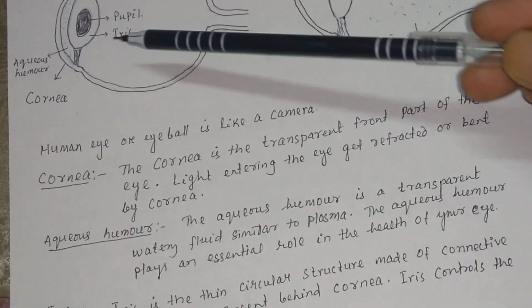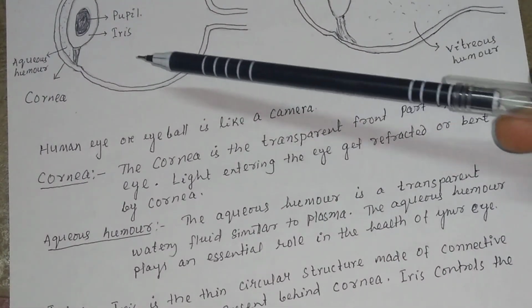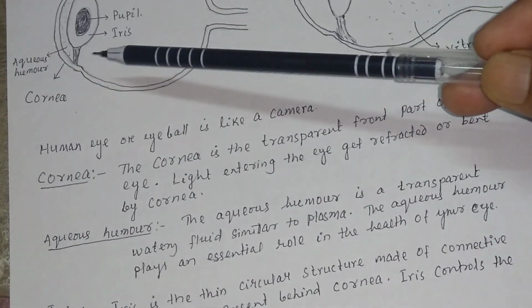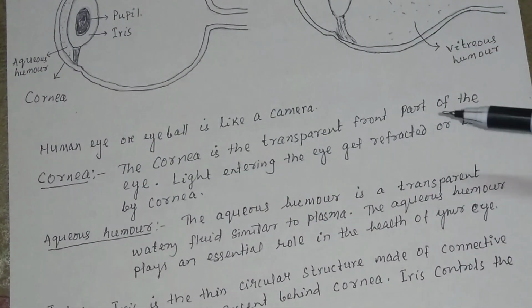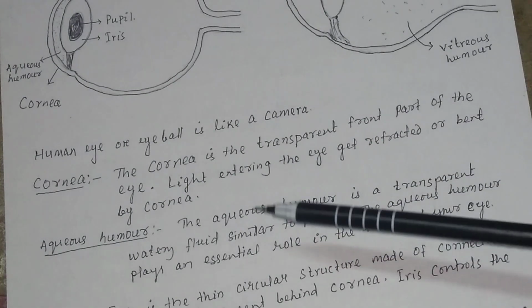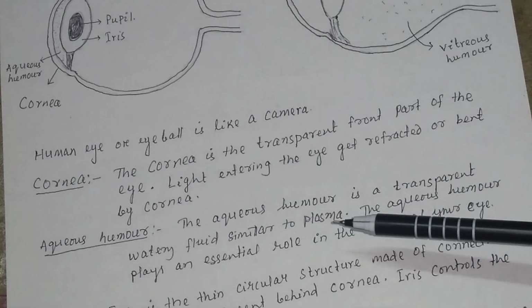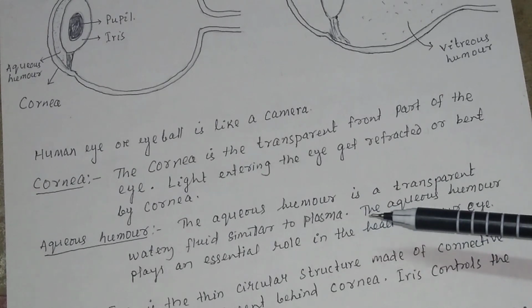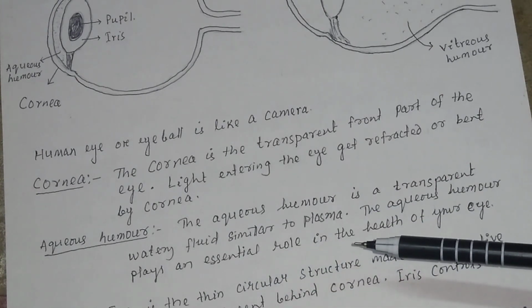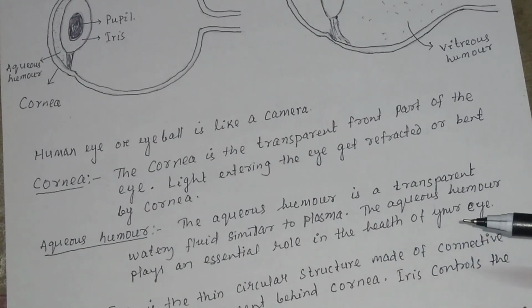After the cornea, you have aqueous humor. This is a fluid present which is called aqueous humor. The aqueous humor is a transparent watery fluid similar to plasma. It plays an essential role in the health of your eye.